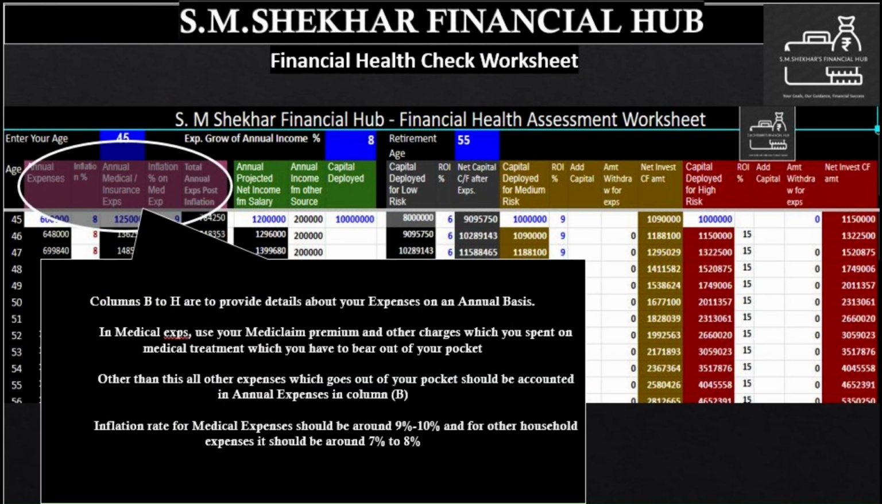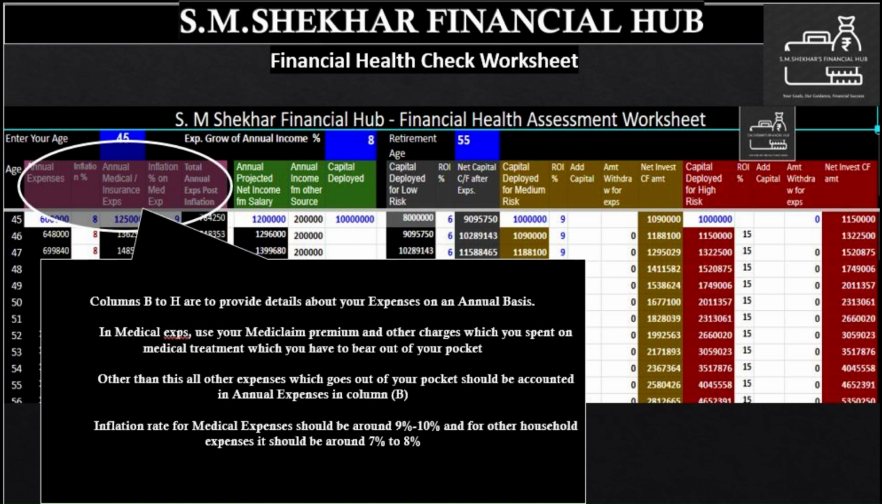The next portion is to add current annual expenses from column B to column H. In column B, put your current annual expenses excluding medical expenses. Each penny going out from your pocket on household expenses, children's education expenses, vacation and travel expenses, insurance expenses and others should be covered here.